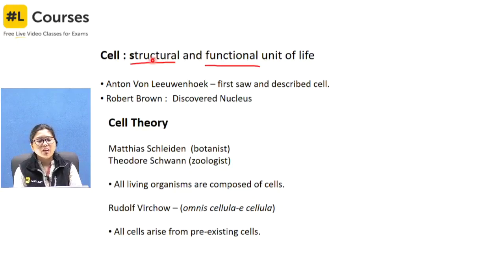Now we have the names of two gentlemen, Anton von Leeuwenhoek and Robert Brown. The first was the first person to see and describe the cell, and Robert Brown was the person who discovered the nucleus. These names matter because, from the NEET point of view, the name of the scientist is important. In this chapter, and in the genetics unit of standard 12th, the names of the scientists are very, very important.